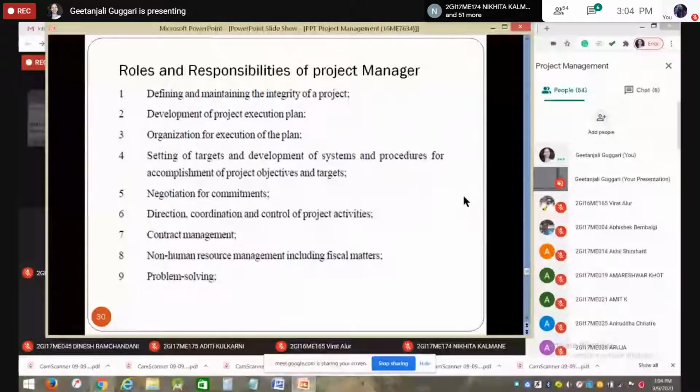Once the project he is going to start is finalized, he will appoint a project manager. Then the role of the project manager starts right from defining and maintaining the integrity of the project till he completes that project.